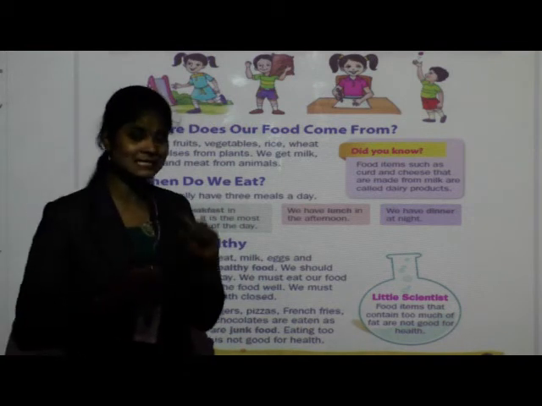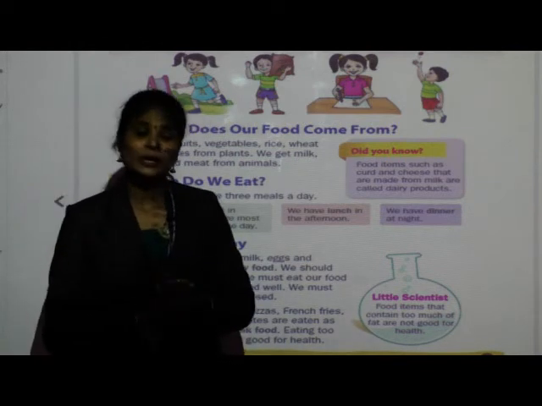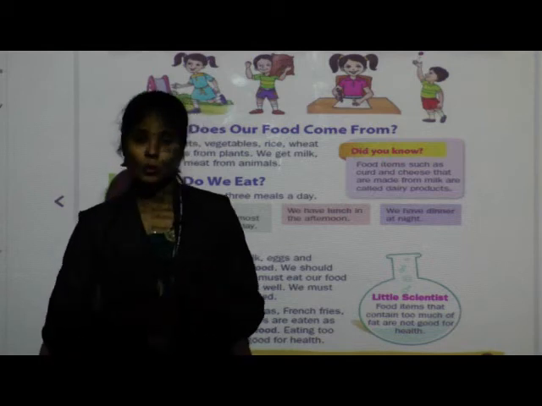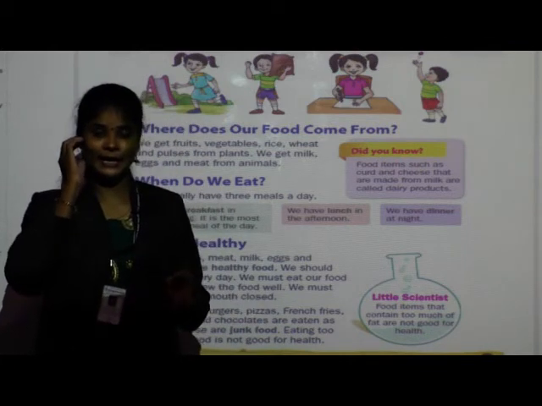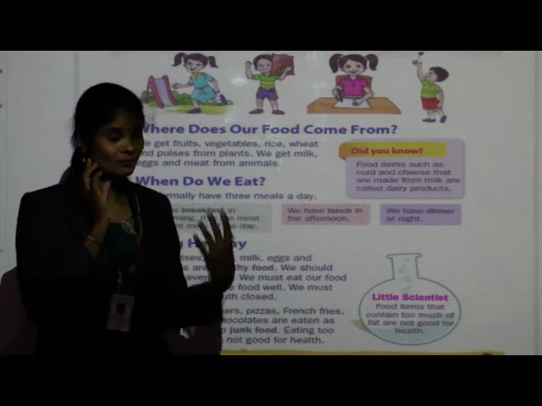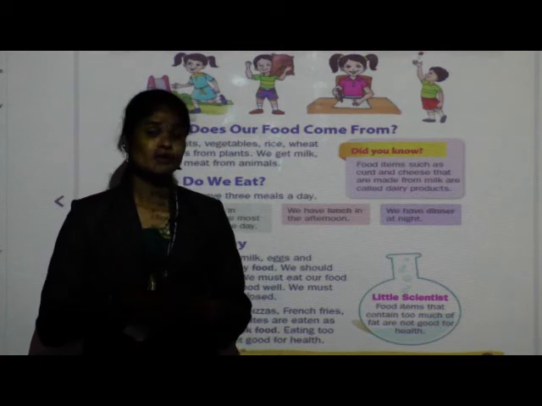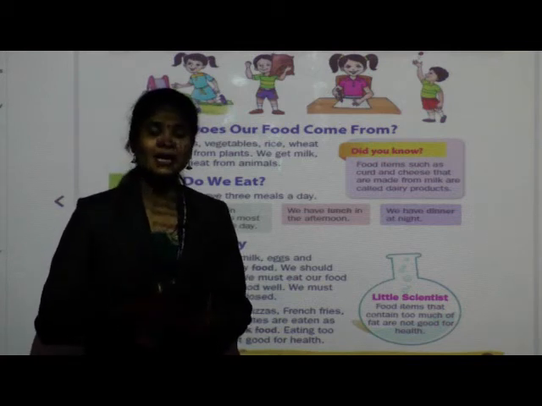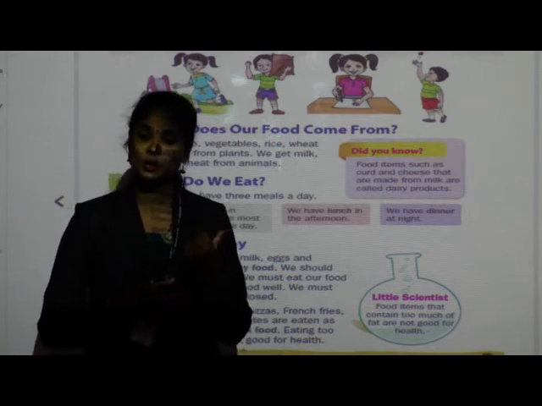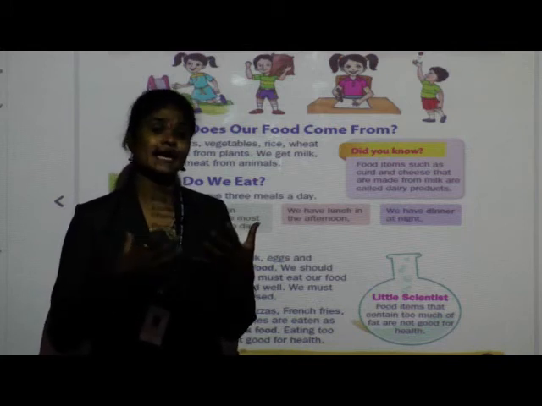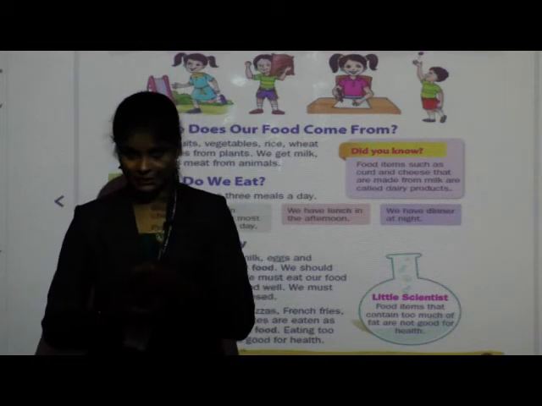And when do we take breakfast? In the morning. Okay. So for breakfast, you can eat poha, upma, or food items prepared by the fermentation process like idli, dosa. You can take them in breakfast, and you can also drink some water or fruit juices. Then you can also eat sprouted grains, that are healthy for you. You can get different types of vitamins, minerals, proteins from such food items.